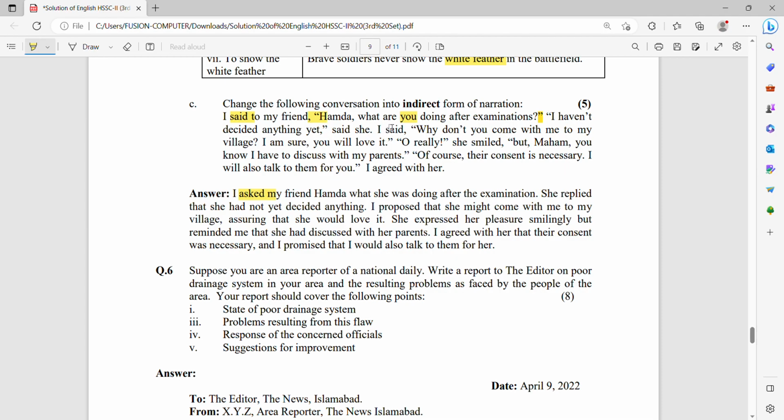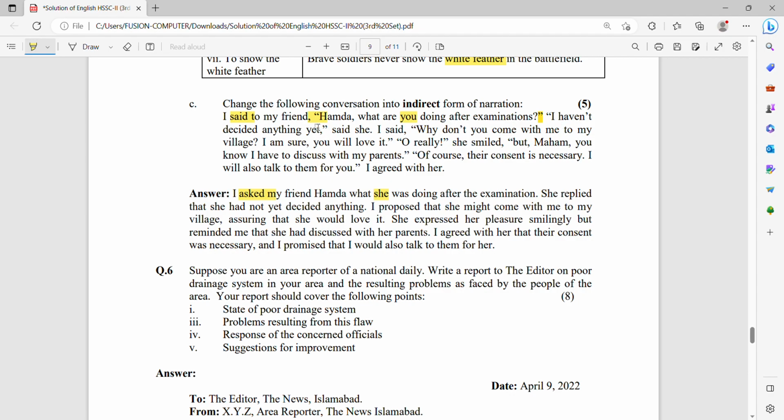And do not put that. Why? Because it is a question, an interrogative sentence. So Hamda, that she was, as it is the second person is to be changed into the third person. So when it is changed, you put here she was, because the friend is female, so she was doing after the examination.